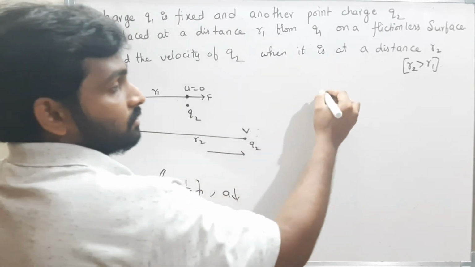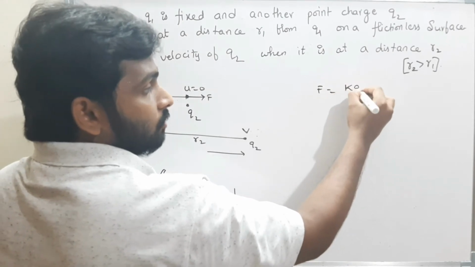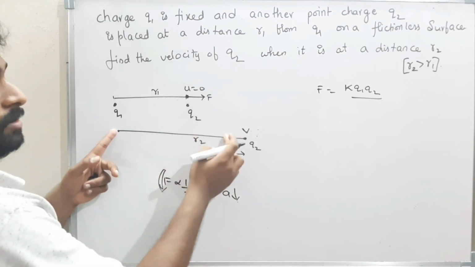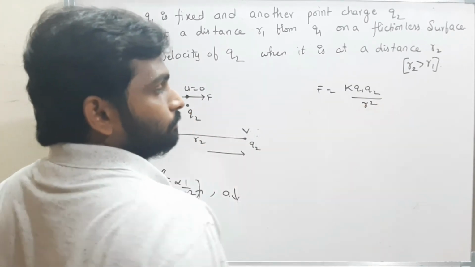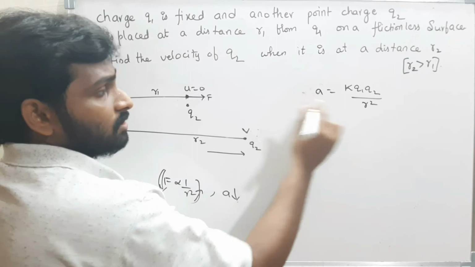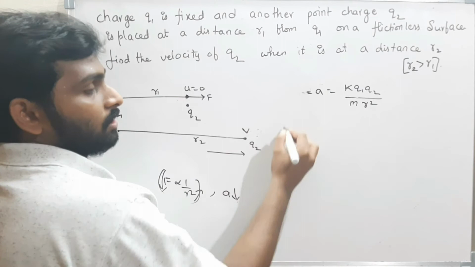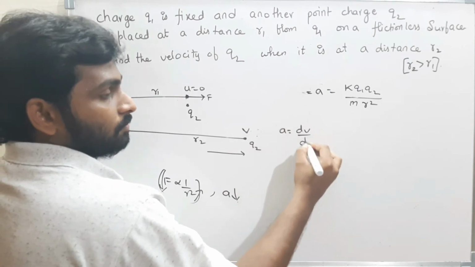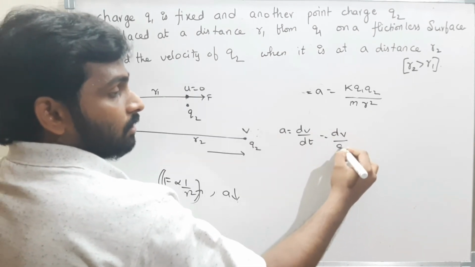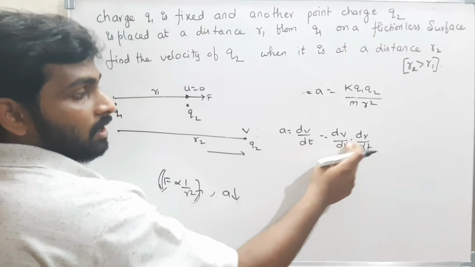Now what do I have to do? See here. What is the force? The force is equal to K Q1 Q2 by, I am assuming a small arbitrary point between R1 and R2, somewhere R. Therefore R square. Force is nothing but mass into acceleration. What is the acceleration? Acceleration is nothing but K Q1 Q2 by m R square. The acceleration is nothing but dv by dt, differentiation of velocity with respect to time. I am multiplying with dr and dividing with dr.